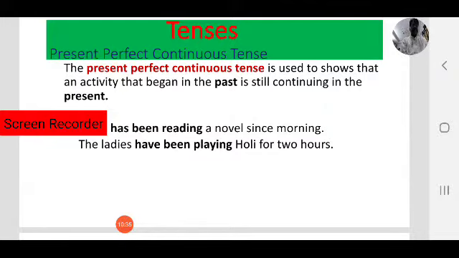The ladies have been playing Holi for 2 hours. They started playing Holi 2 hours ago, but the playing is still happening right now. It started in the past, 2 hours ago, but it is still continuing, still progressing. In that case, we use present perfect continuous tense.